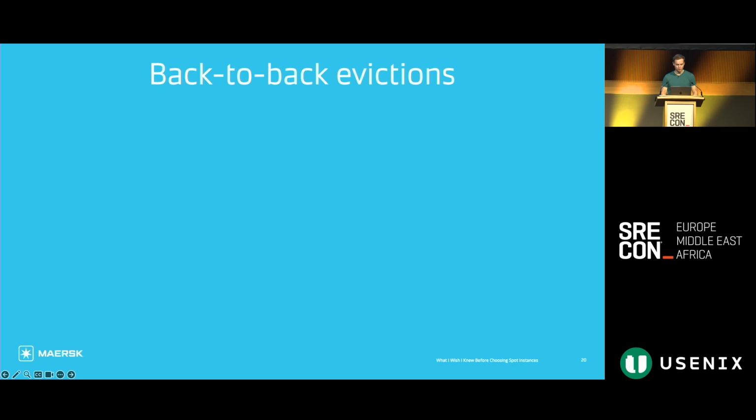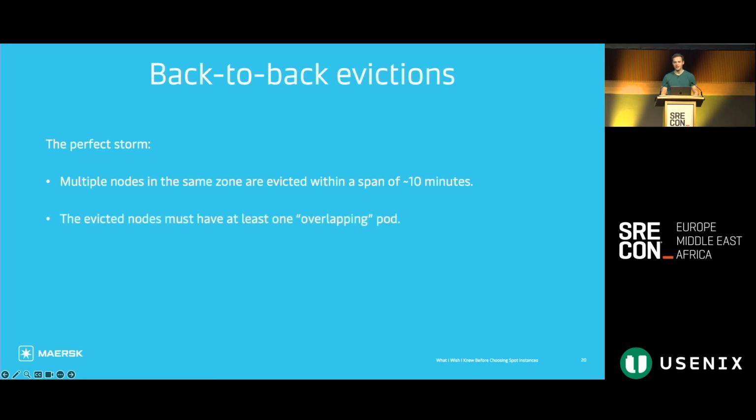This was really a tricky problem that required several different uncommon events to happen at roughly the same time. So we need multiple nodes in the same zone to be evicted within a span of about 10 minutes, because it takes about 10 minutes to replay the write-ahead log. The evicted nodes must have at least 1 overlapping pod. An overlapping pod here means that an ingester that ran on the first node that was evicted then gets scheduled on the second node that gets evicted.